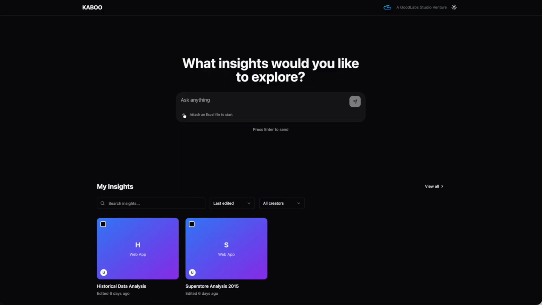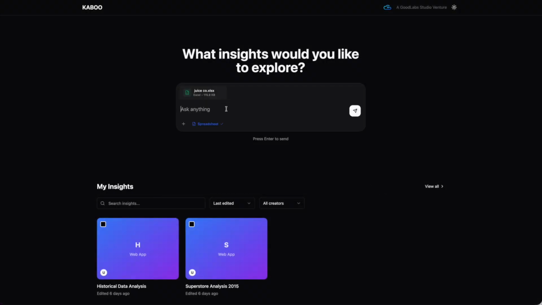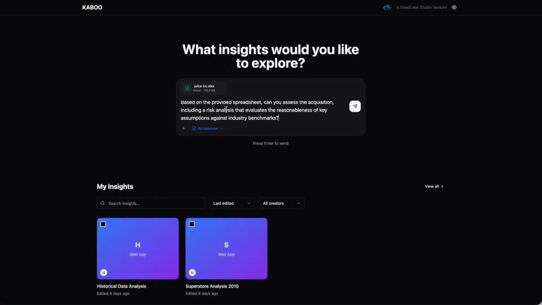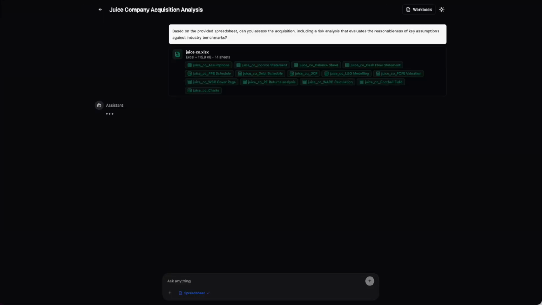In this demo, the user uploads a multi-sheet financial model for a $400 million leveraged buyout acquisition of a juice company. It contains multiple tabs, interdependent formulas, assumptions, and scenarios. And they ask Kaboo a question about this spreadsheet. Based on the provided spreadsheet, can you assess the acquisition, including a risk analysis that evaluates the reasonableness of key assumptions against industry benchmarks? Now Kaboo begins analyzing the spreadsheet, sheet by sheet, formula by formula.